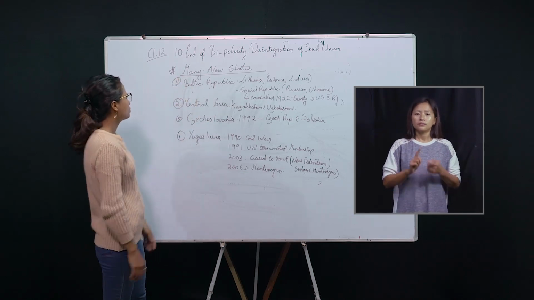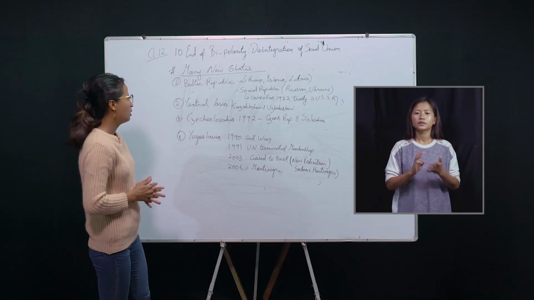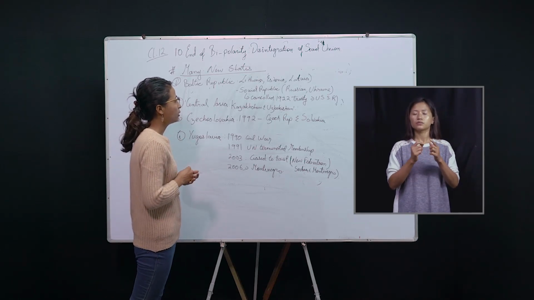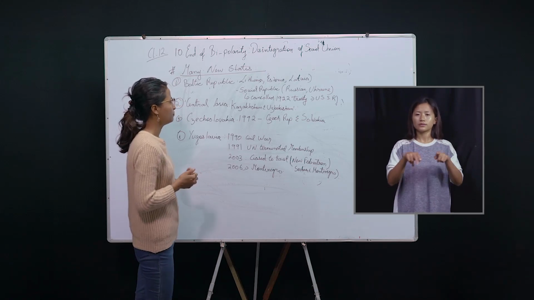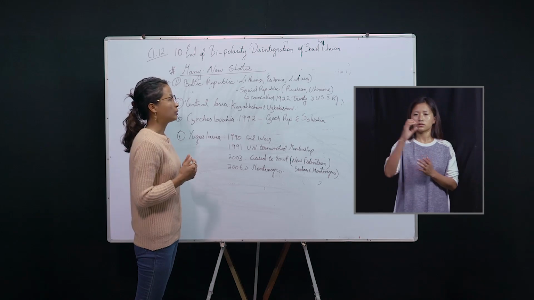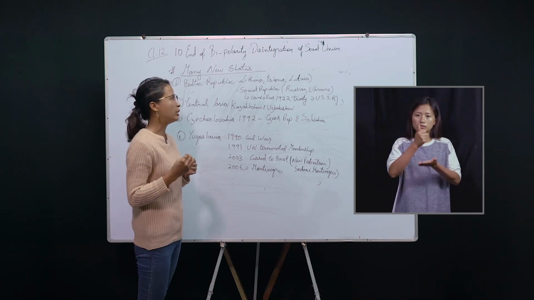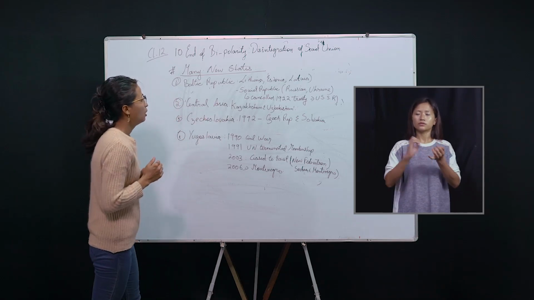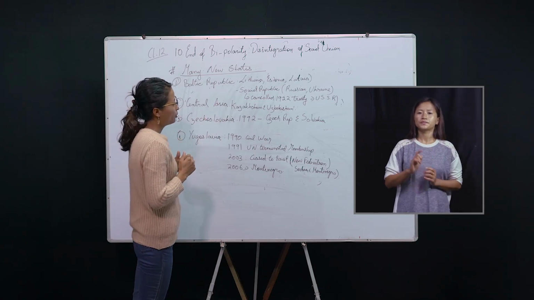For example, the first one is the Baltic Republic, referring to three countries: Lithuania, Estonia and Latvia. These three were the first countries to demand independence from the Soviet Union. Next is the Soviet Republic.